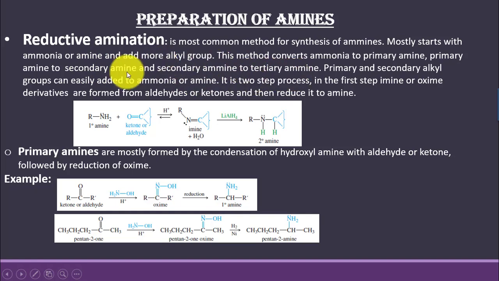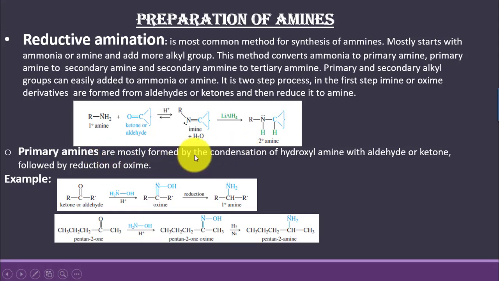Primary and secondary alkyl groups can easily add to the ammonia or amine. So it is a two-step process. In the first step, imine or oxime derivatives are formed from the aldehyde or ketone, and then they are reduced to amine. So a primary amine is taken over here, which is made to react with an aldehyde or a ketone, and this leads to the formation of an imine, which is reduced to a secondary amine.